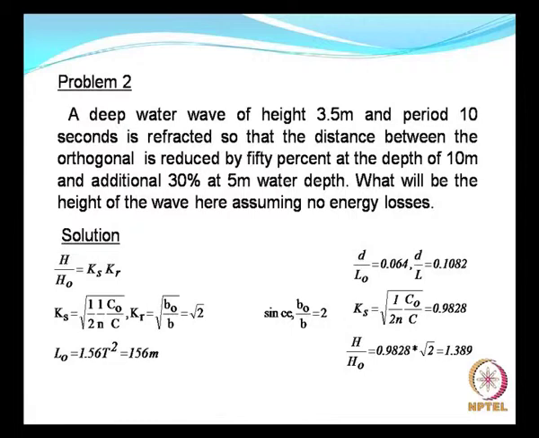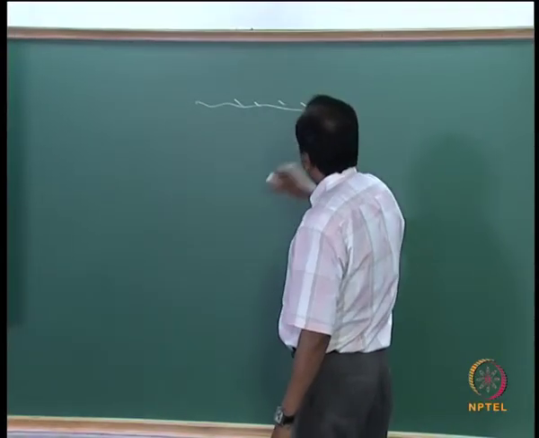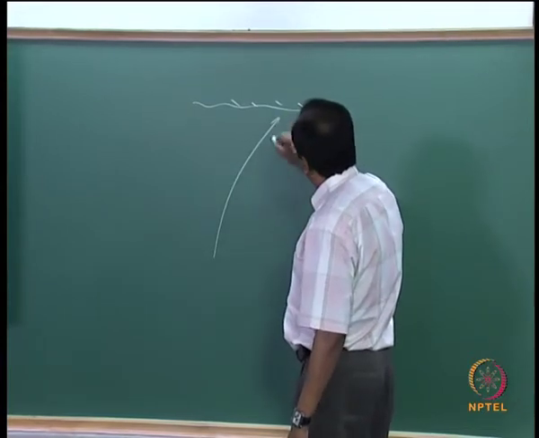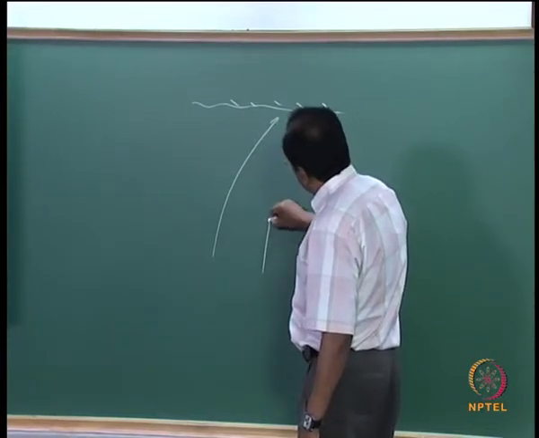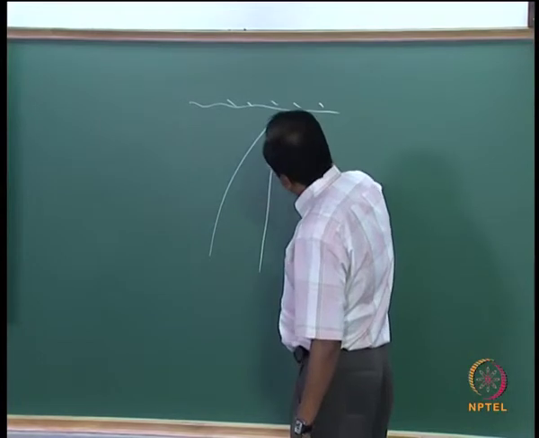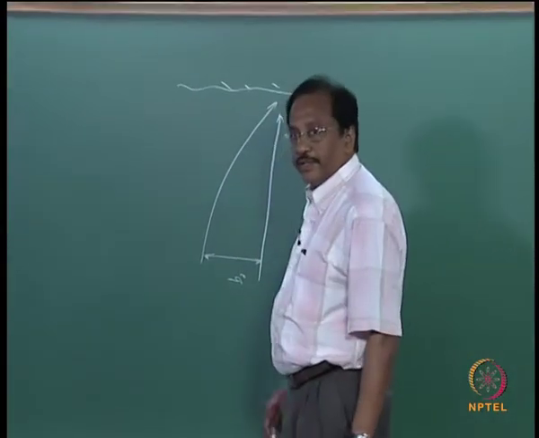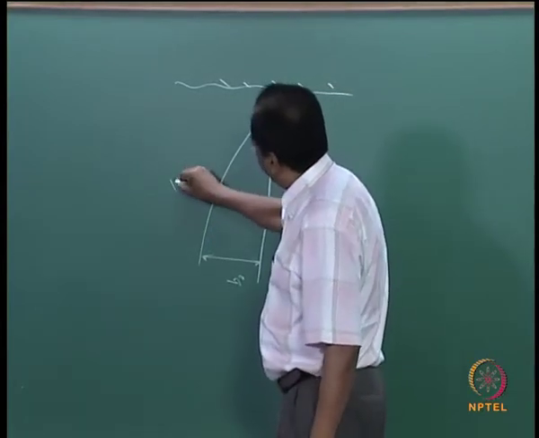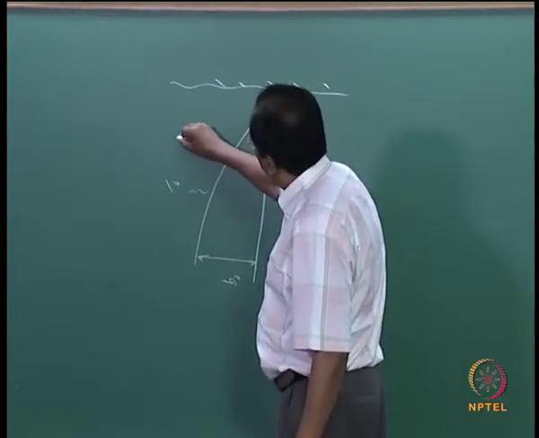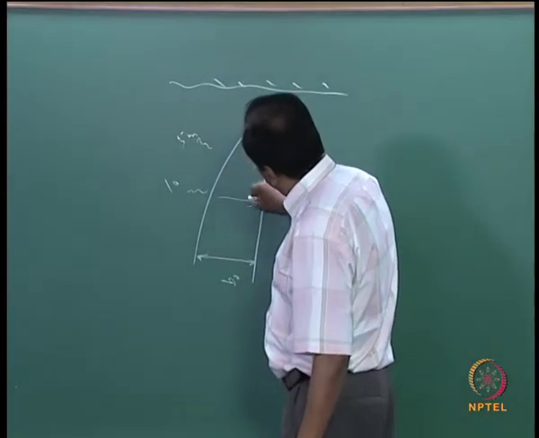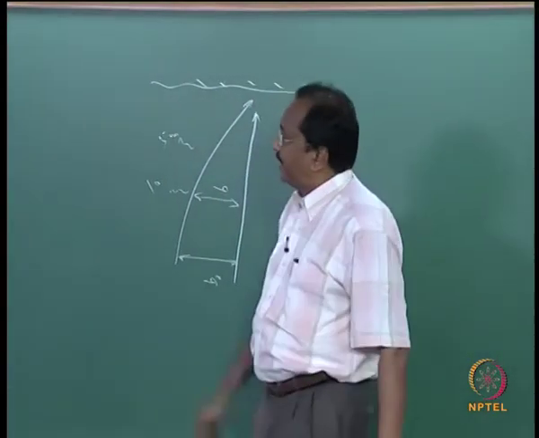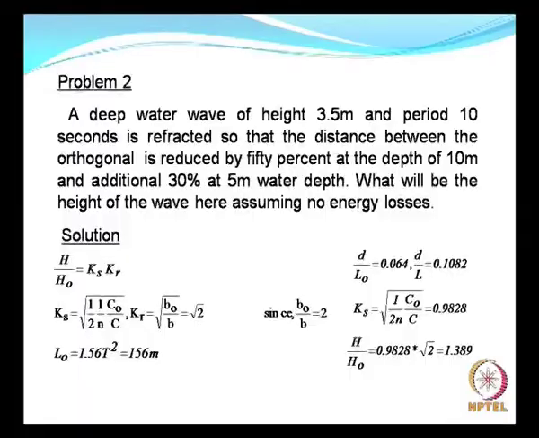This means that when the wave is moving like this towards the shore, you see that this is the deep water distance between orthogonals. Here you have about something like 10 meters and something 5 meters, so this is the B, and the reduction is set to be 50%, something like that.